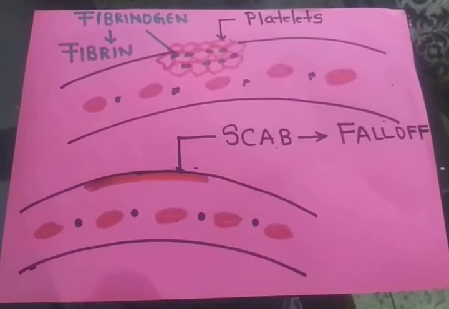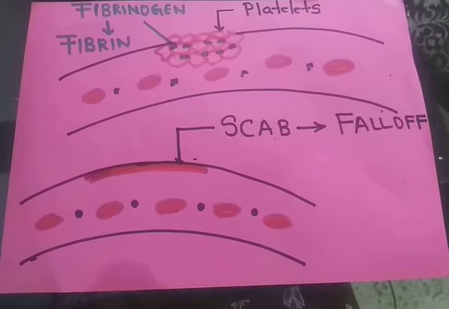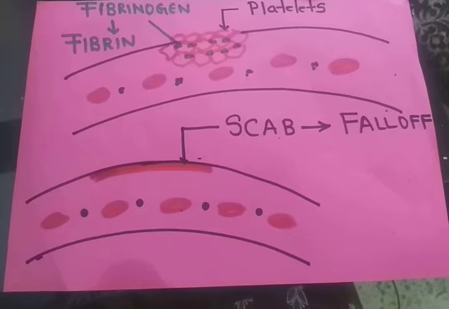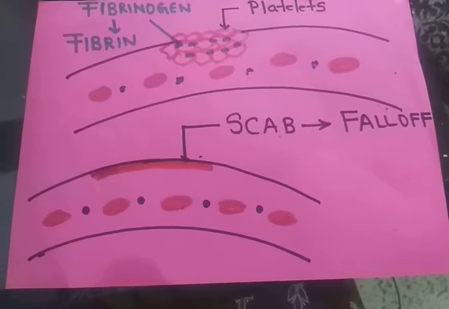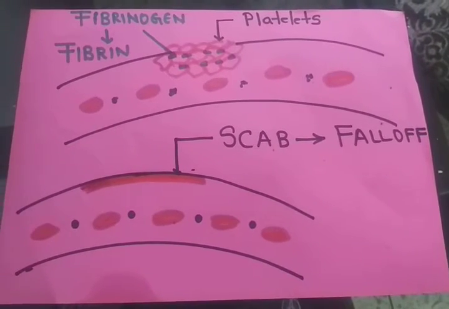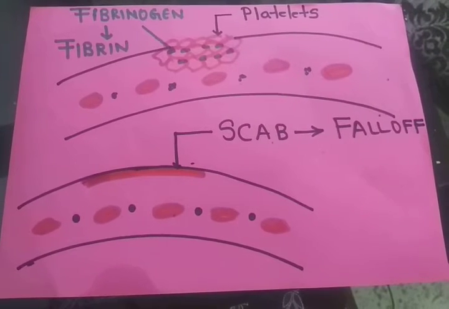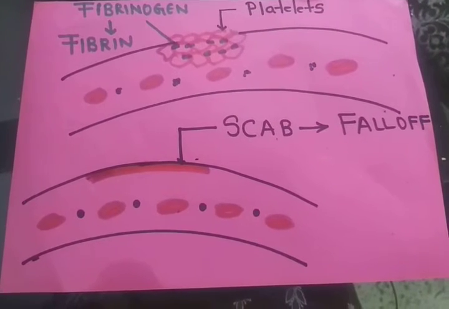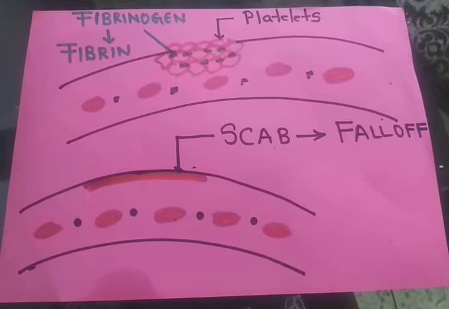And how does the clotting mechanism take place? With the help of platelets. These platelets are devoid of DNA as well as nucleus. They are minute structures which help in the clotting mechanism so that excess bleeding does not occur and the body does not suffer from any loss of blood.